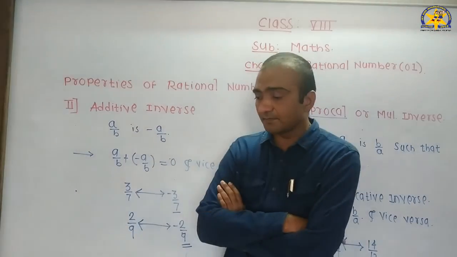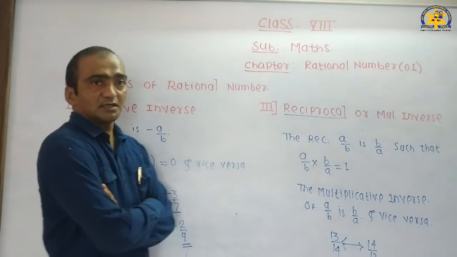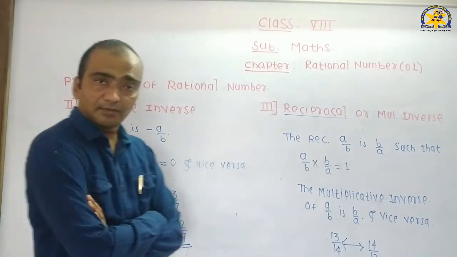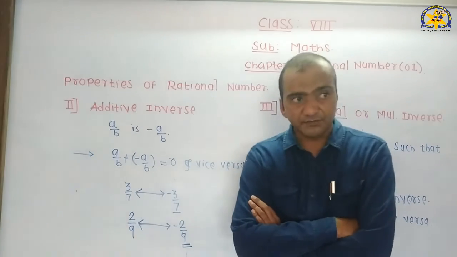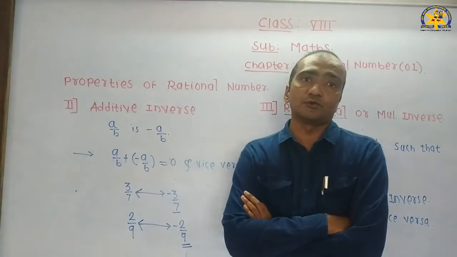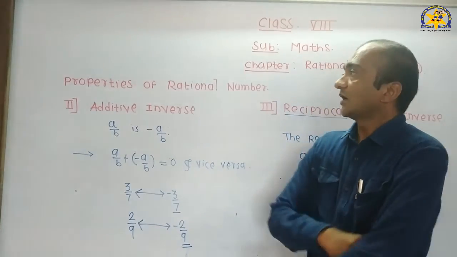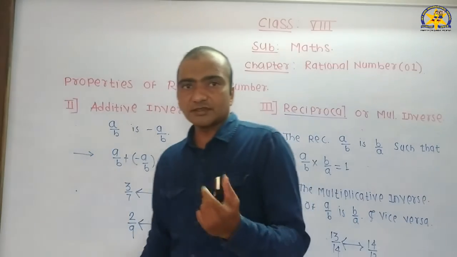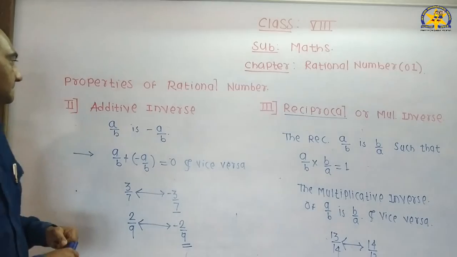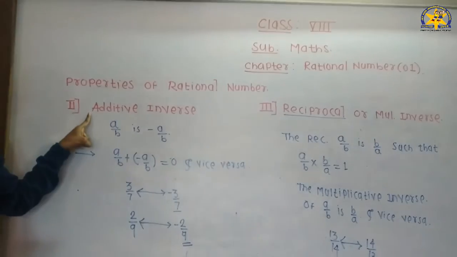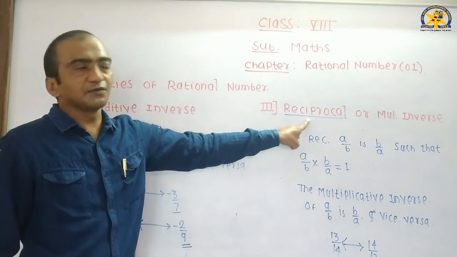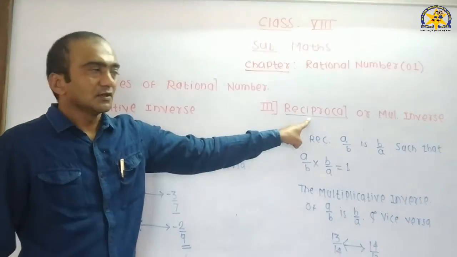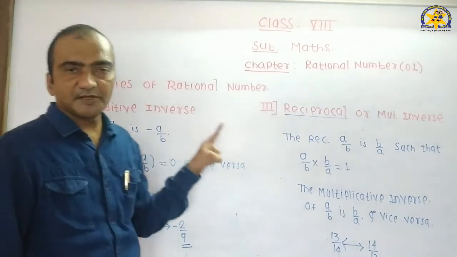What is meant by rational number? A rational number means the number which is in the form of p by q, where q should not be equal to 0. After rational numbers, we see the closure property, additive inverse, reciprocal and multiplicative inverse. You have to revise this first period.